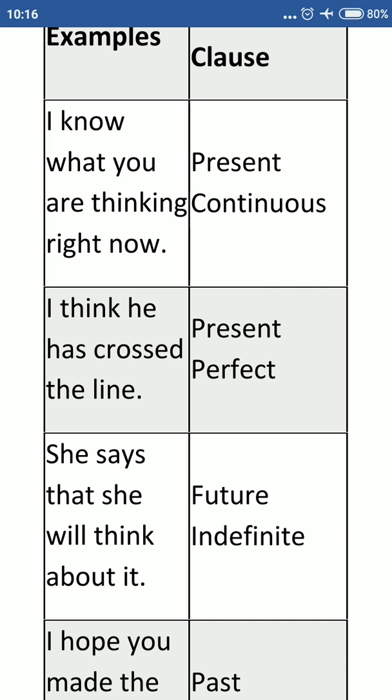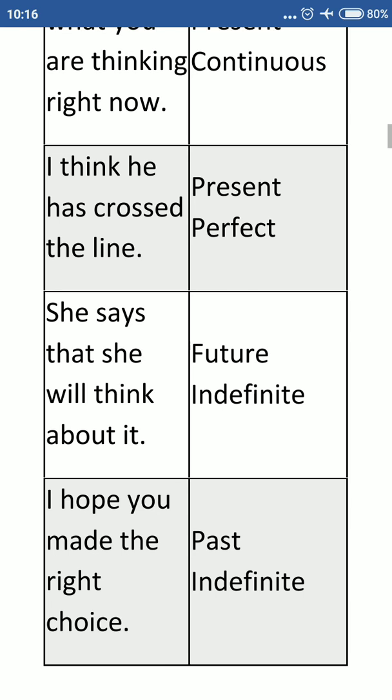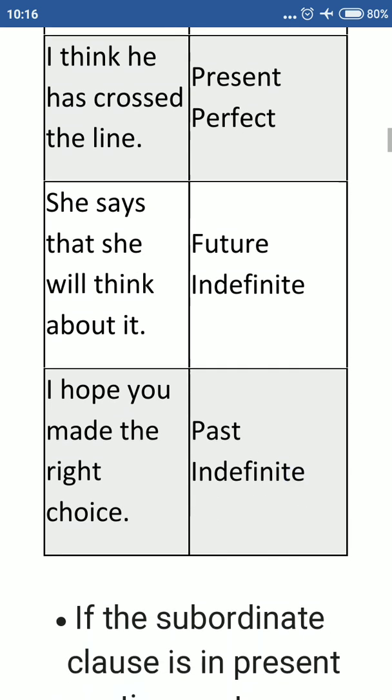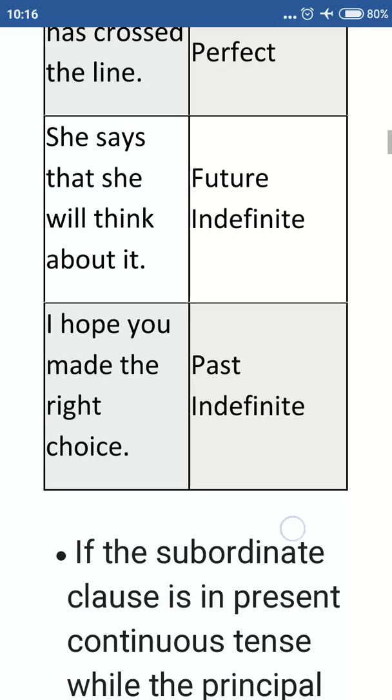Here the action is over, and that is expressed by the subordinate clause. She says that she will think about it. Here this is simple future tense. She will think about it. The action will happen in future. I hope you made the right choice. So here in the subordinate clause, the action suggests taking place at an indefinite time.